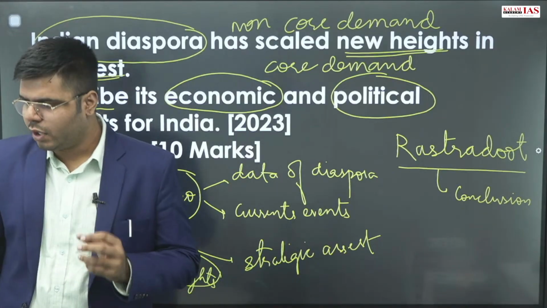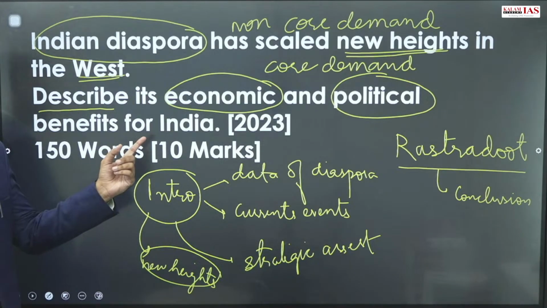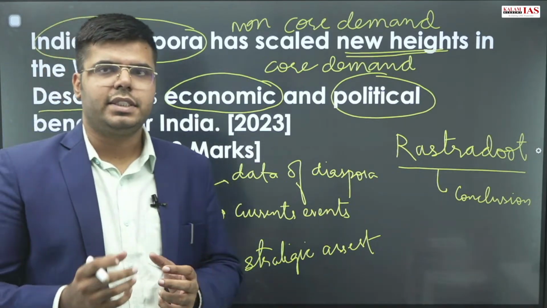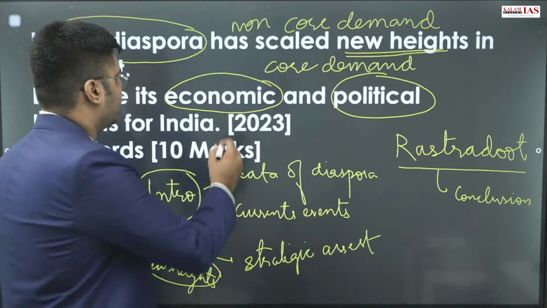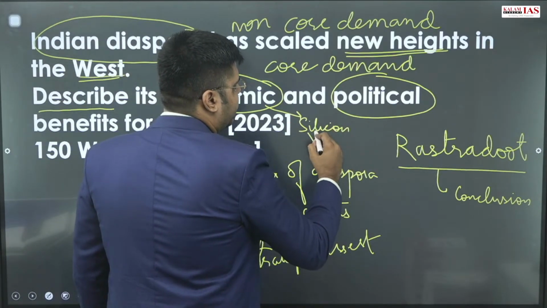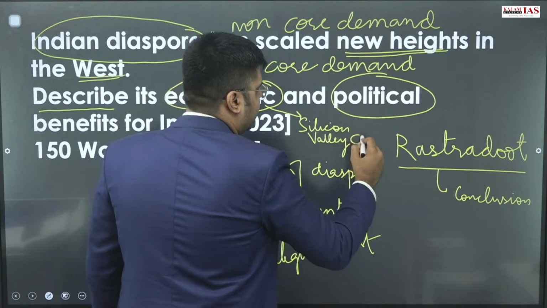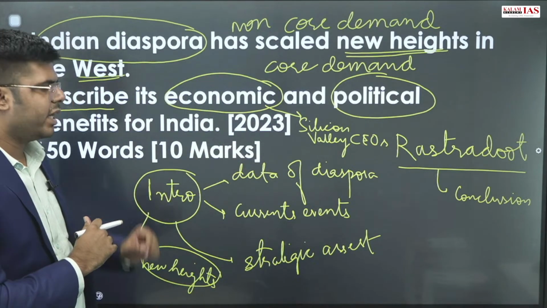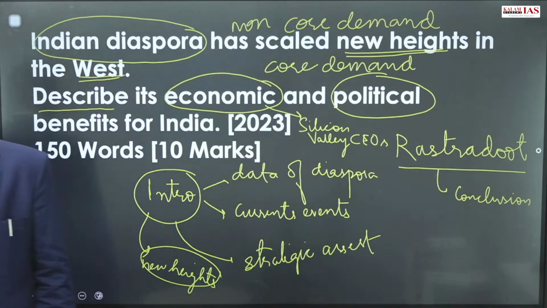So you have to highlight that in the political and in the economic sphere. You can also highlight Indian CEOs in Silicon Valley. So for the economic sphere, you can highlight Silicon Valley Indian CEOs. This you can highlight in the economic portion while writing the introduction. In this way your introduction would be enriched.